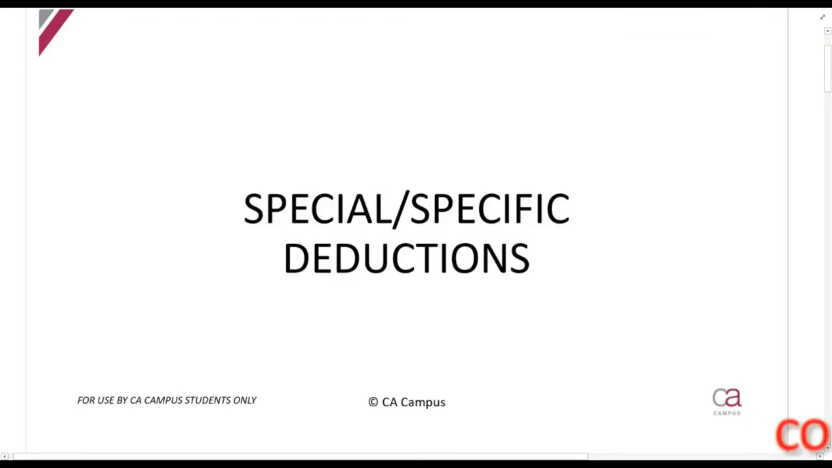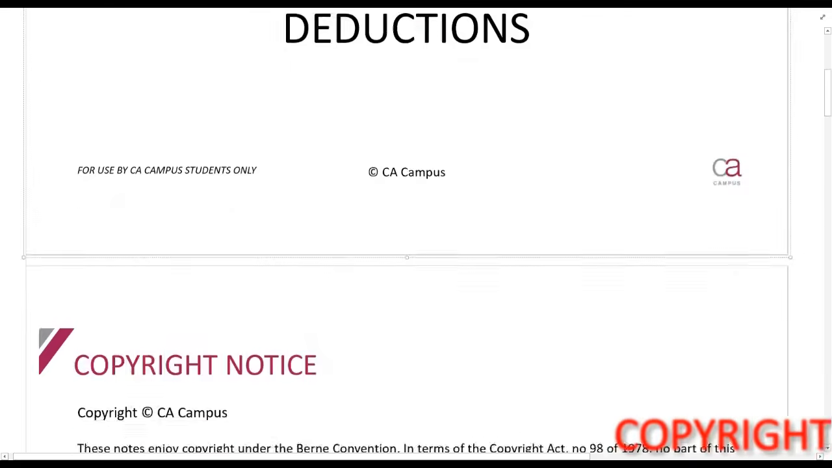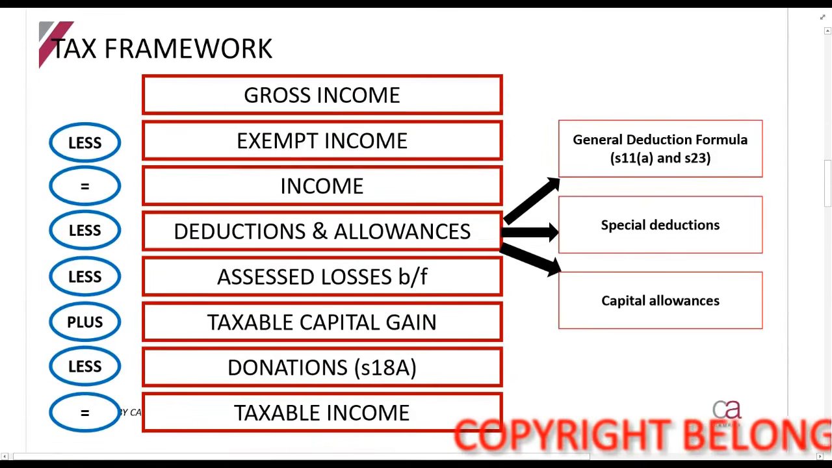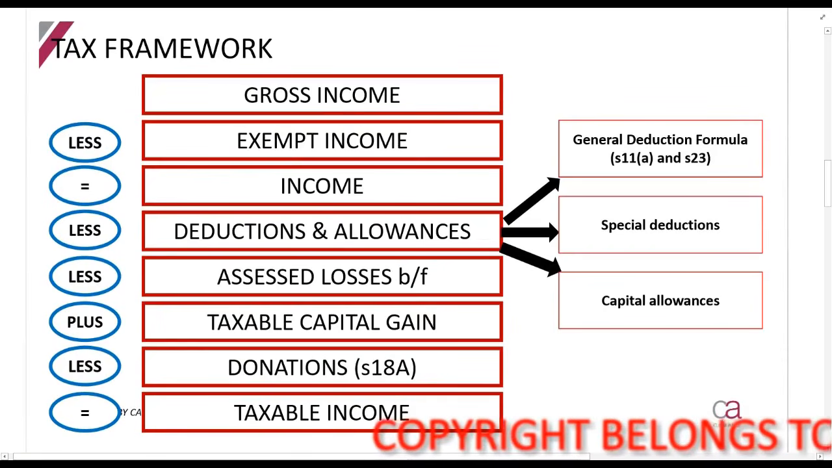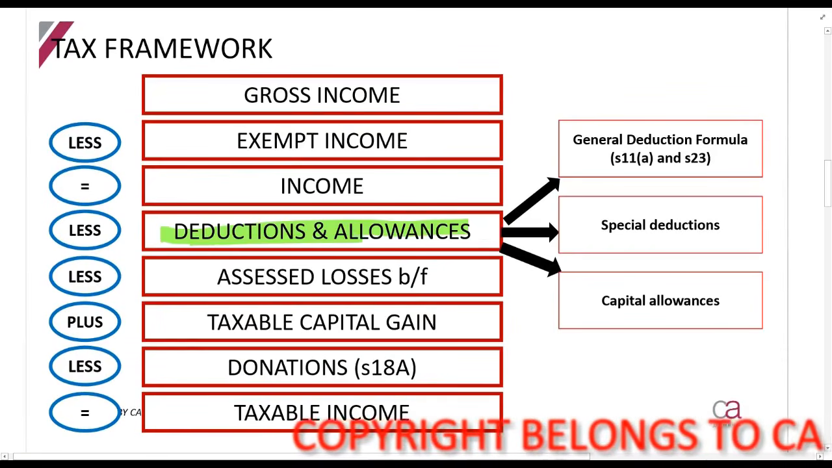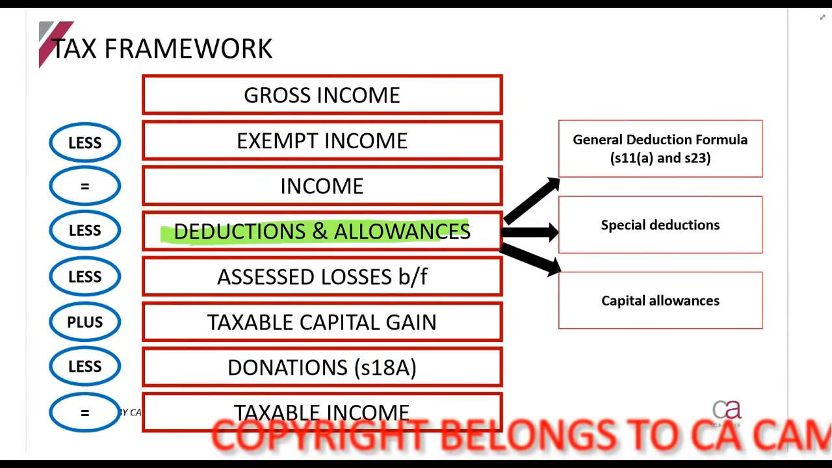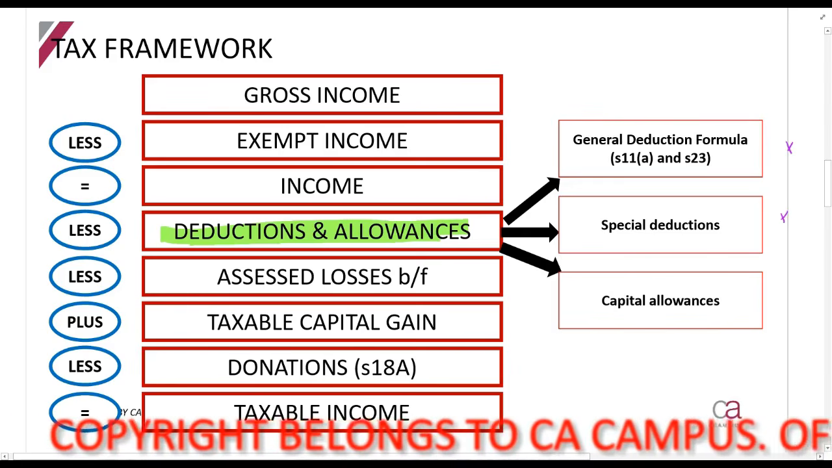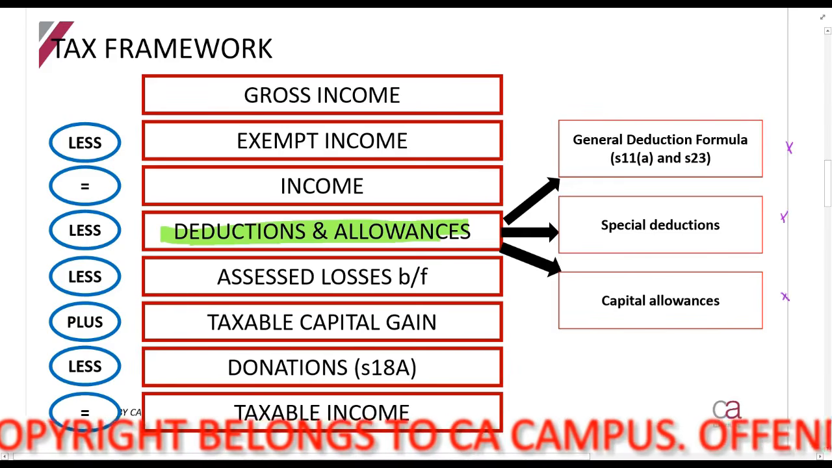Welcome to this lecture on special or specific deductions. The terms are used interchangeably. Basically, if we are looking at our tax framework, we are looking at our deductions and allowances section now. There are three deductions and allowances categories. We've got the general deduction formula, special or specific deductions, and capital allowances.